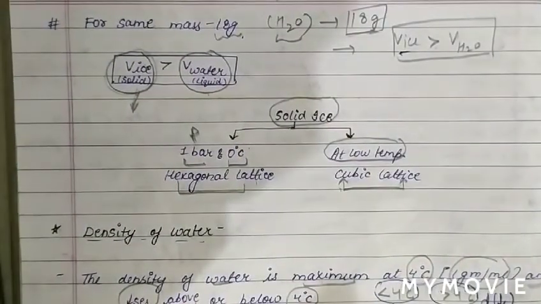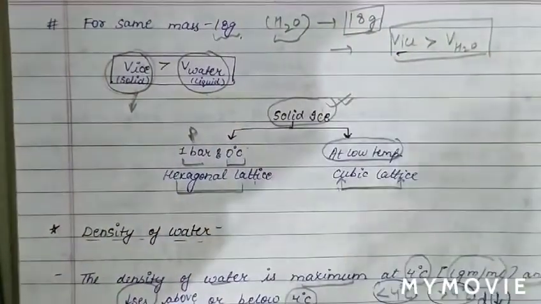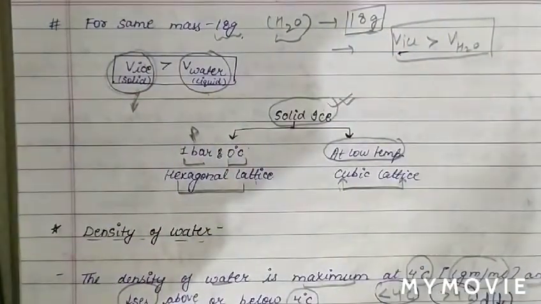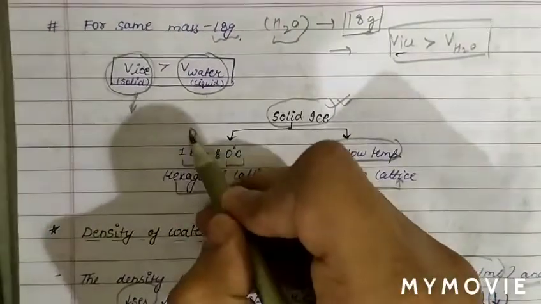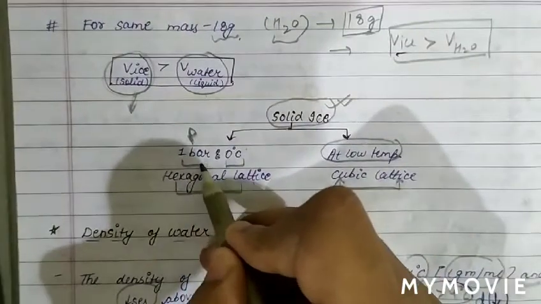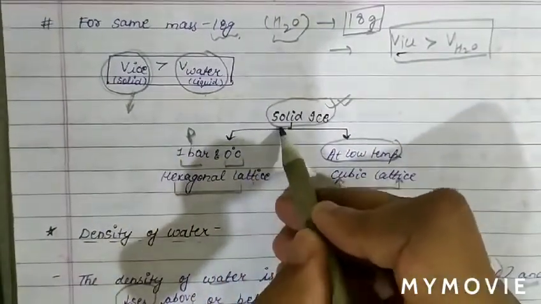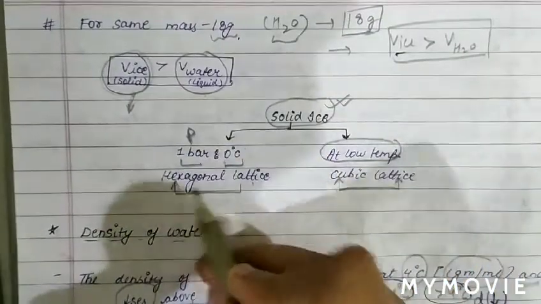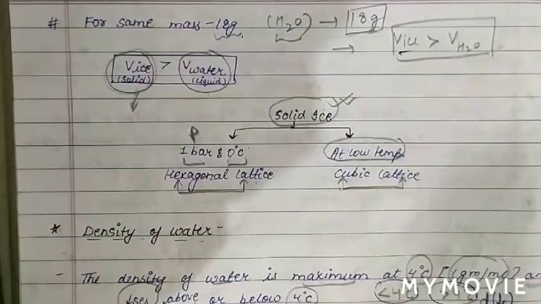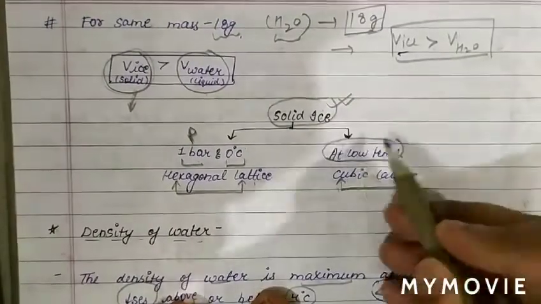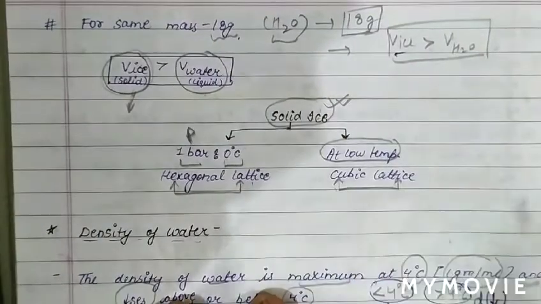And there are also 2 existences of solid ice. The solid ice exists in 2 forms of lattice, depending on the pressure and temperature. When the pressure is 1 bar and the temperature is 0 degrees Celsius, ice exists in the form of a hexagonal lattice. Now at low temperature, solid ice exists in the form of a cubic lattice.